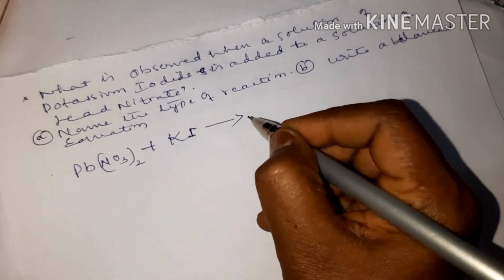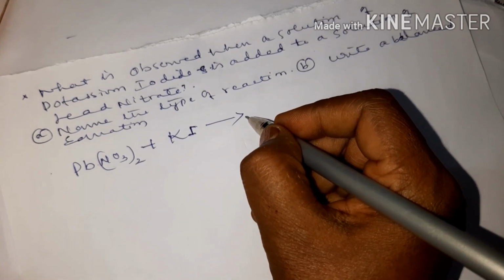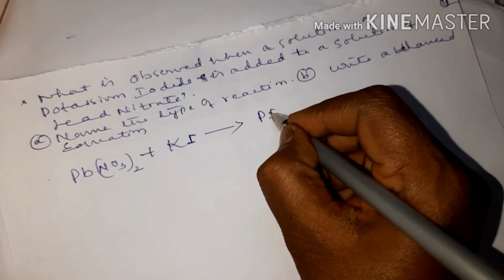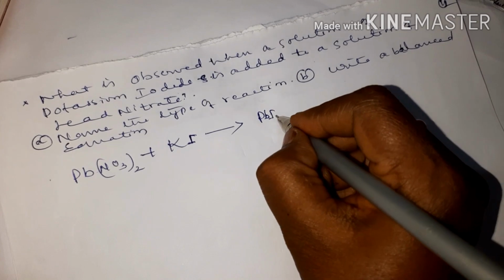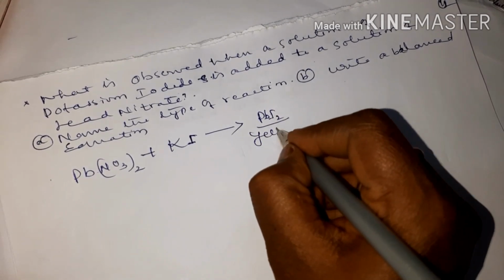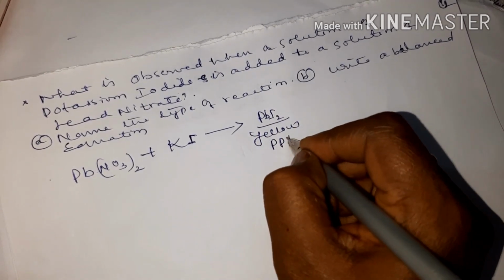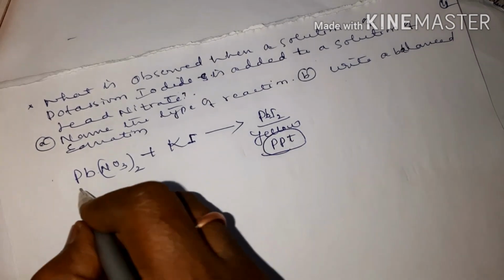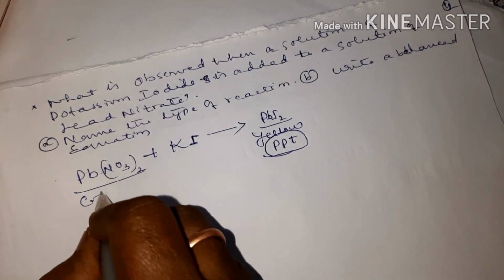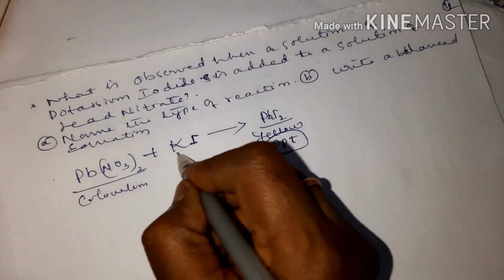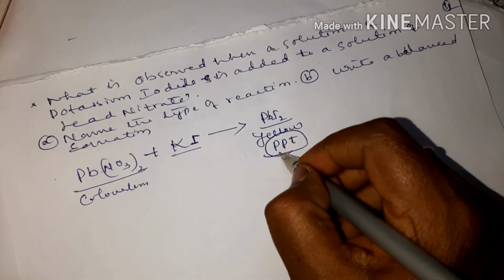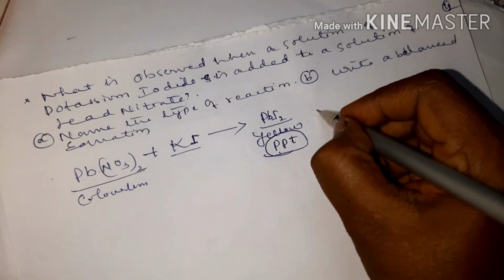So what is noticed here? You get lead iodide PbI2, which is a yellow precipitate. You have to remember what is observed: a yellow precipitate. This is colorless. When made to react with potassium iodide, you get yellow precipitate and